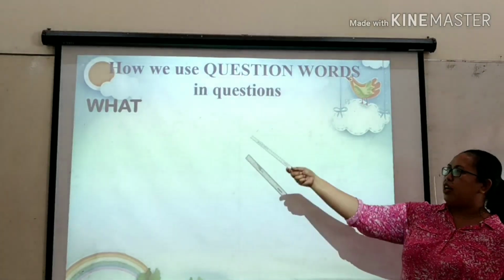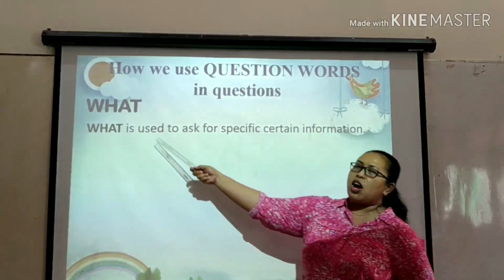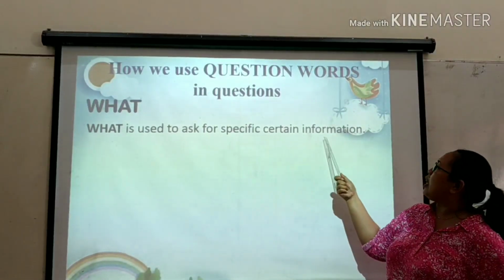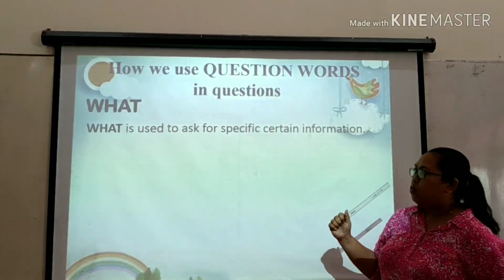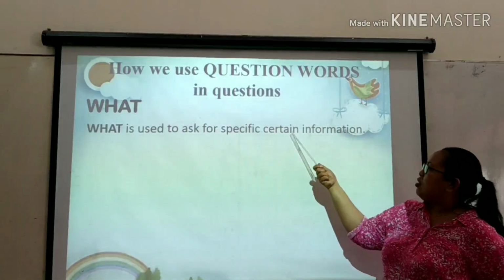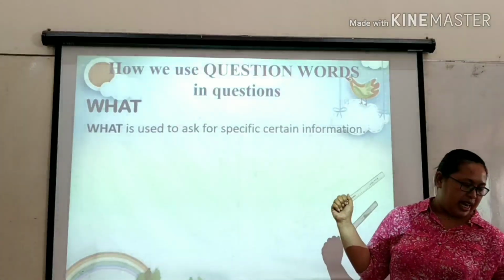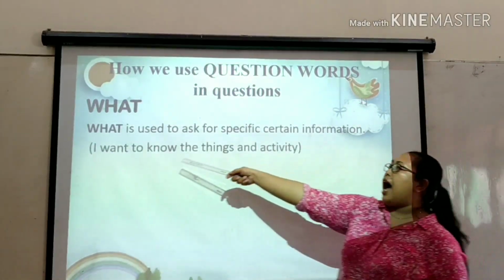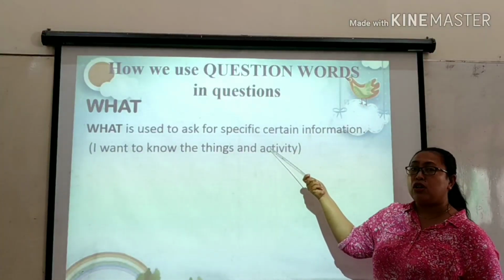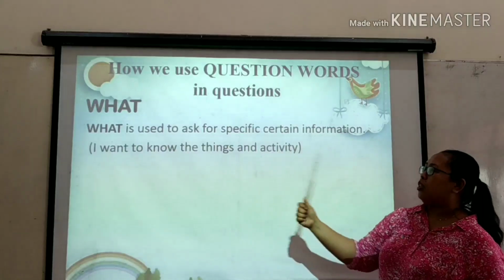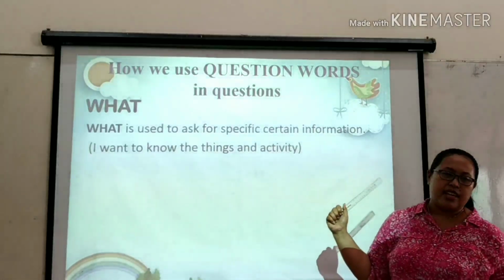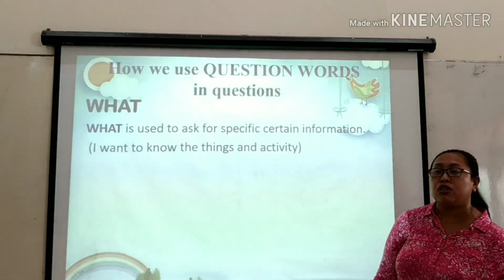Look. What? What is used to ask for specific or certain information? Okay? What is used to ask for specific or certain information? It means I want to know the things and the activity. So when you use what, you want to know the answer about things and activities. That's the information you want to get when you use what.